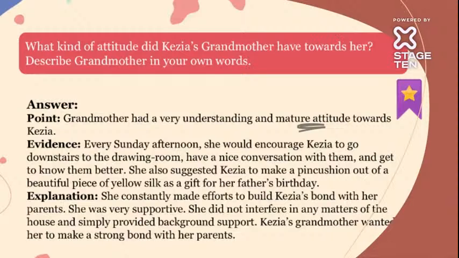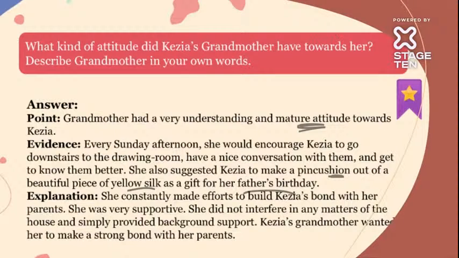Now every Sunday afternoon she would encourage Kezia to go downstairs to the drawing room, have a nice conversation with the parents, and get to know them better. She also suggested Kezia make a pin cushion out of a beautiful piece of yellow silk as a gift for her father's birthday. The grandmother said, your father's birthday is coming, go and make a pin cushion. So what did she try to do here? She tried to make a good relationship between her son and her granddaughter, isn't it? She wanted them both to have a good relationship.